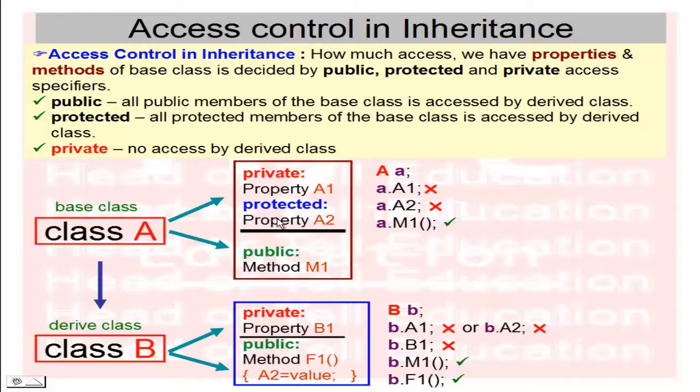So every protected member or property is available in the derived class but not outside of the class. This is the access control in inheritance. So access is allowed inside the derived class for the A2 property.